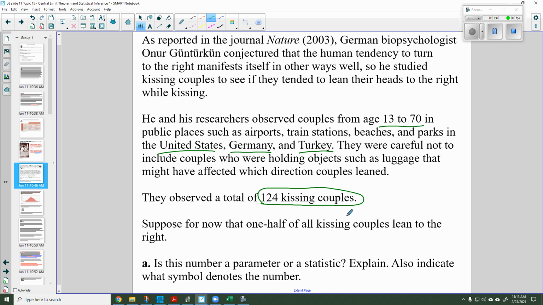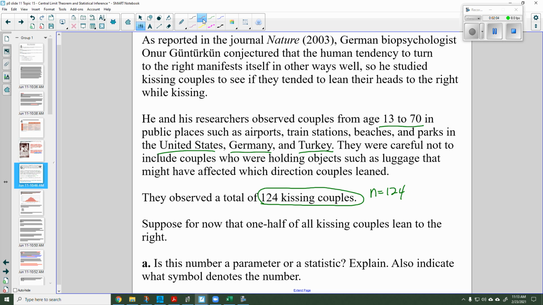Now, this 124, remember, so he's going out into the world and trying to find out something about all the kissing couples in the world, and he selected 124 of them to observe. So that is our N. Our N is equal to 124. That is our sample size.